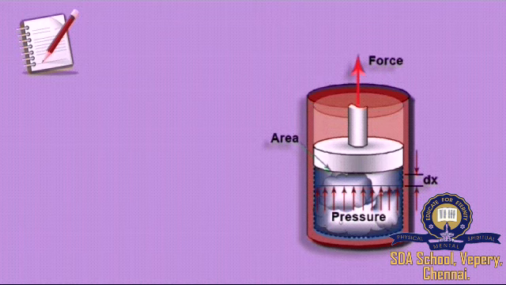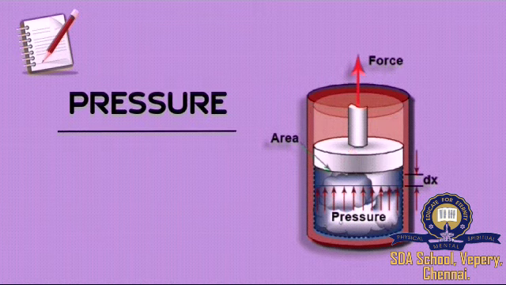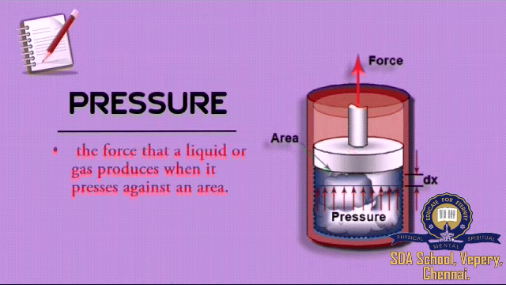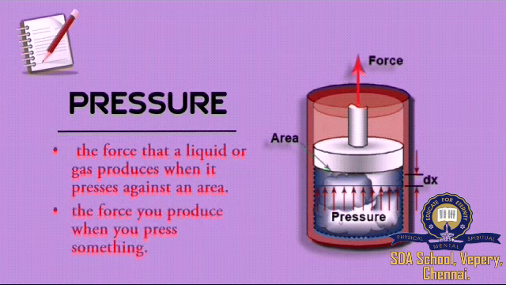What is this? This is a piston. When we are applying some force to the piston, the air present inside the piston, that is inside the cylinder, will also exert some opposite force to our applied force, right? You can see it here. The air inside the cylinder is also exerting some opposite force to this applied force, right? So what is it called as? It is called as pressure. The pressure can be defined as the force that a liquid or gas produces when it presses against an area. We can also define pressure as the force you produce when you press something.